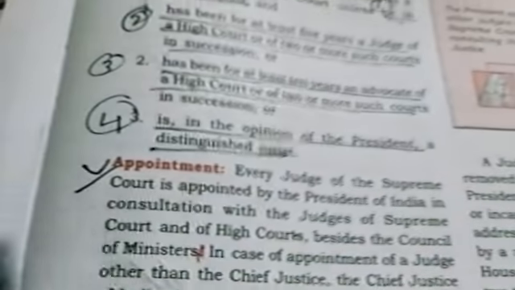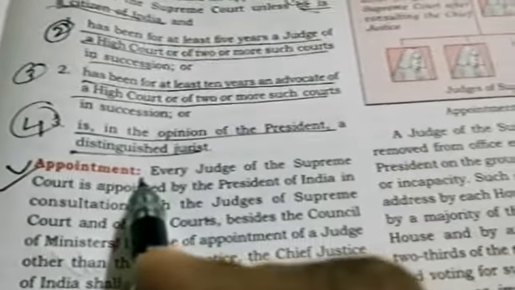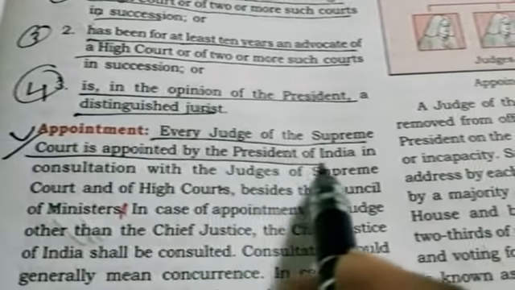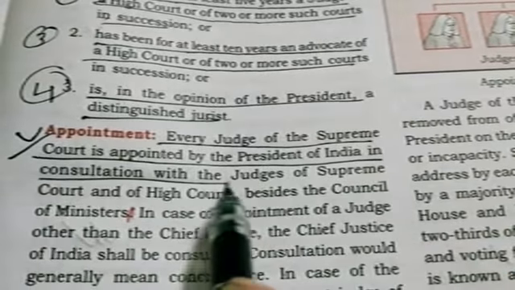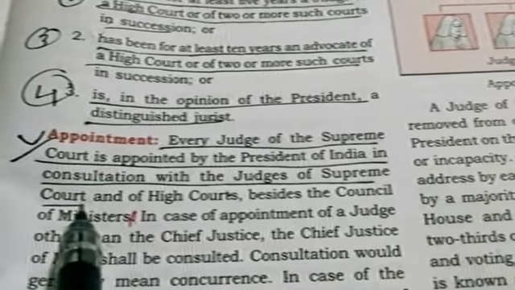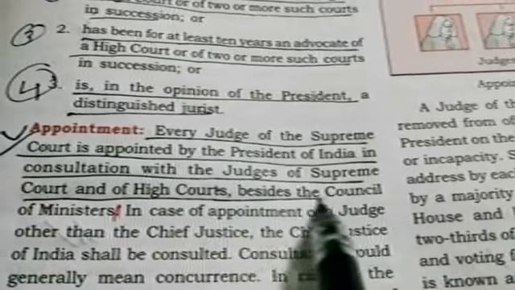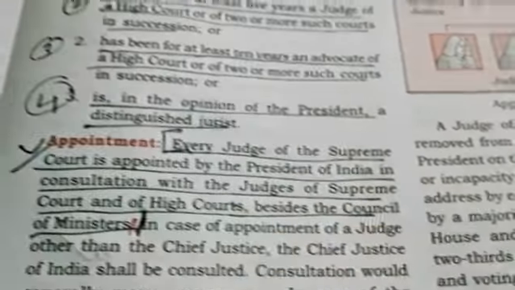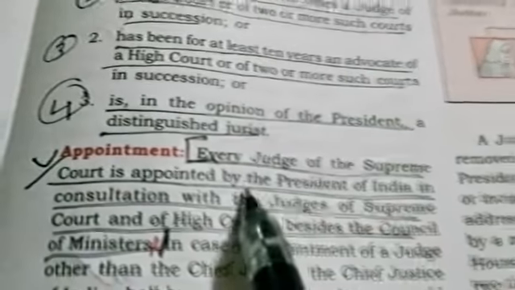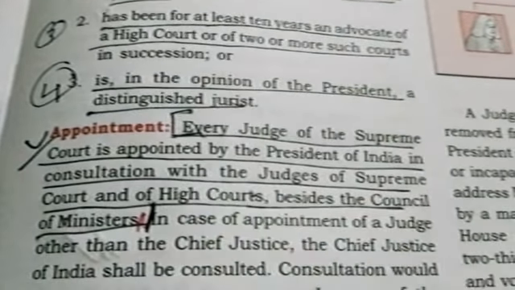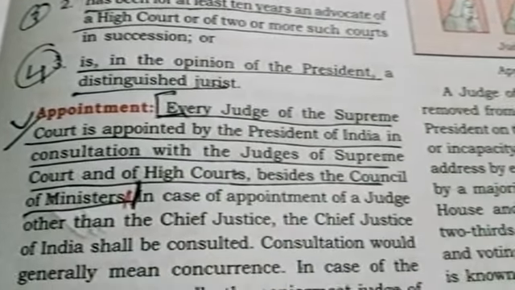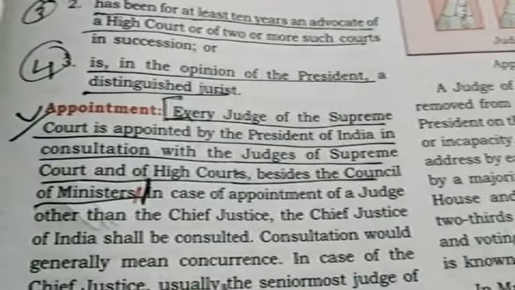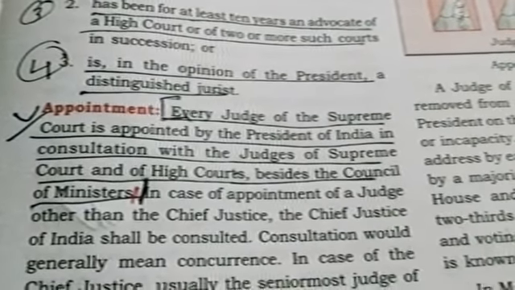Under appointment, you have to underline, every judge of the Supreme Court is appointed by the President of India in consultation with the judges of Supreme Court and High Court besides the Council of Ministers. This much. This is your complete answer, if the question comes, who appoints the judges of the Supreme Court? Okay. Then, is it clear to all of you?